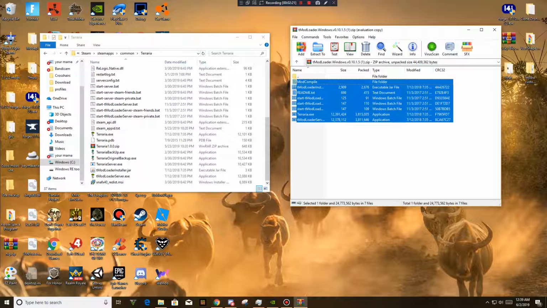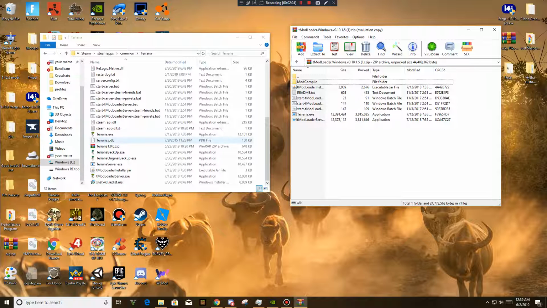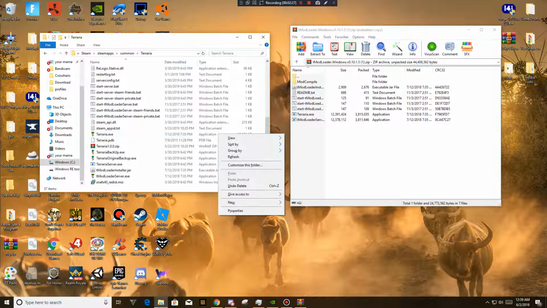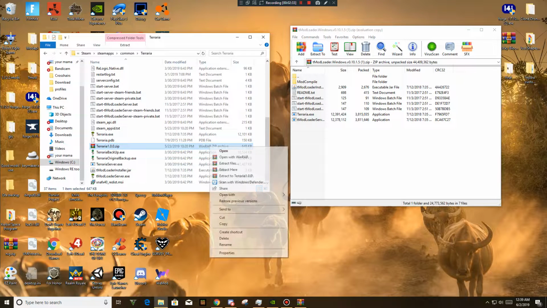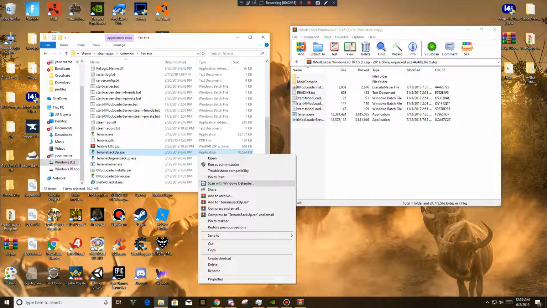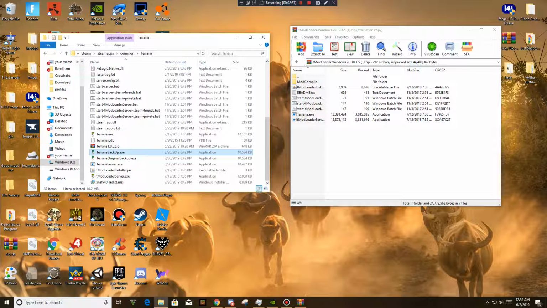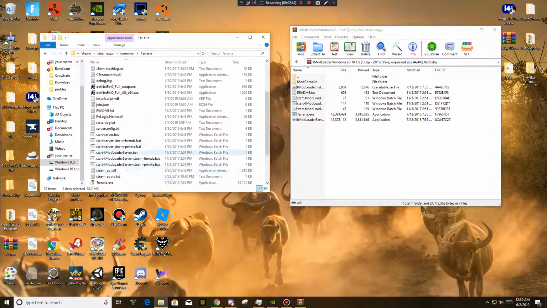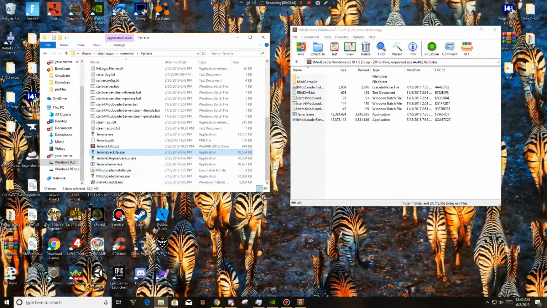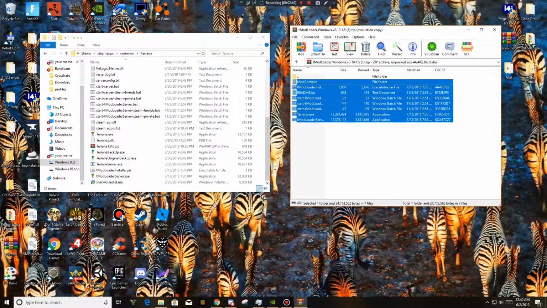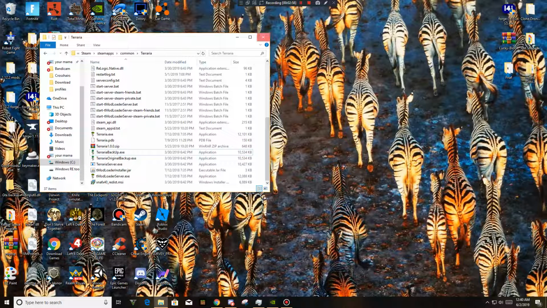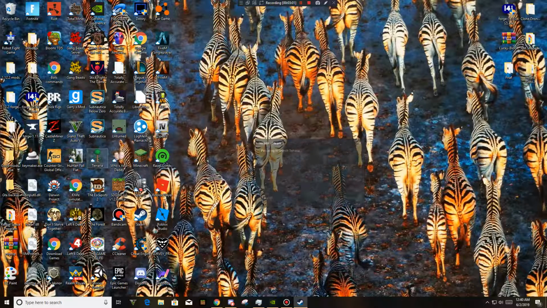But before you drag them in and replace everything, I want you to right-click your Terraria folder and copy it. Oh my god, a train, Jesus. Right-click that, click copy, and you should get a copy of your folder. I've already made 2 copies, so it's probably not going to make another. But when you're done, you drag all of it in. You just yeet it in, and then you close out of that, close out of this, and open your game.